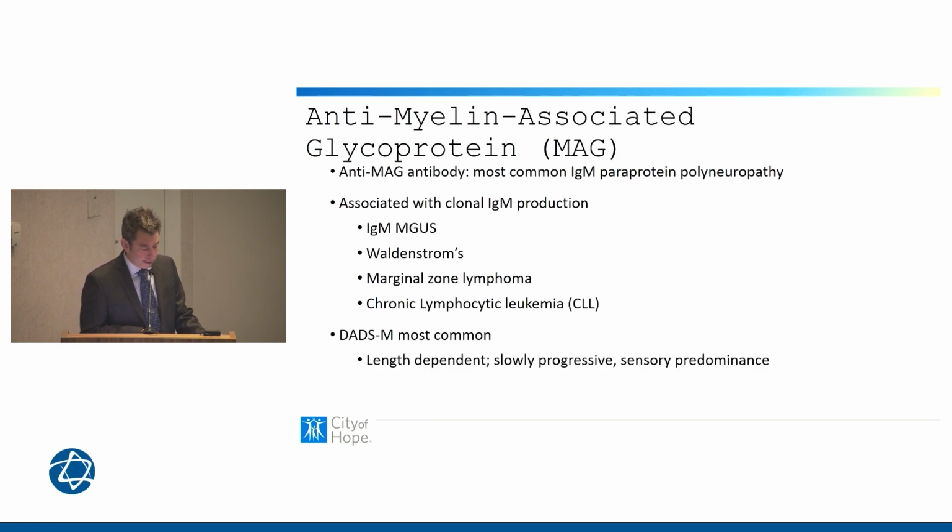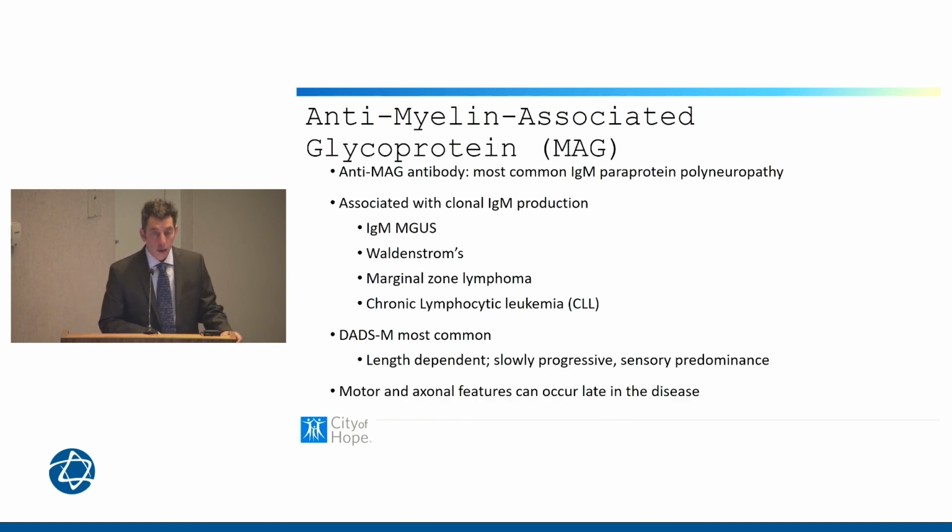Again, this DADS-M, the length-dependent, slowly progressive sensory neuropathy with a monoclonal gammopathy, is often present with anti-MAG associated peripheral neuropathy. While classically demyelinating, the motor and axonal features can actually occur late in the disease.